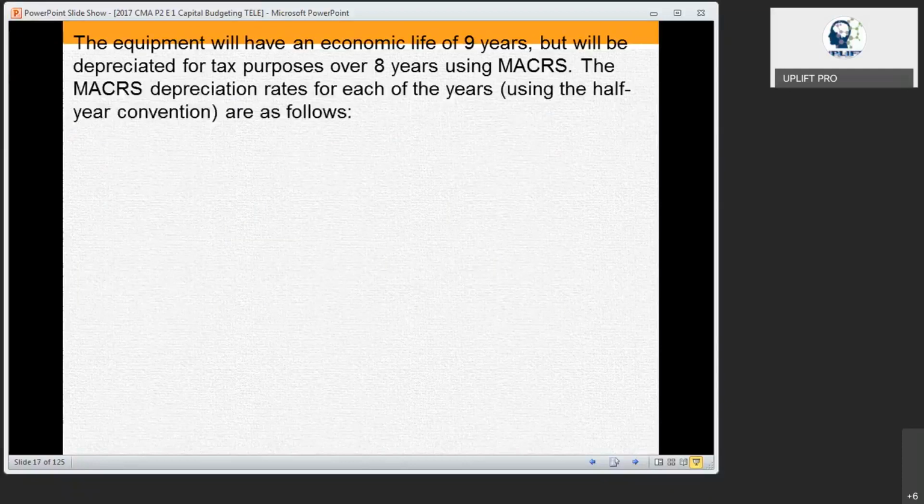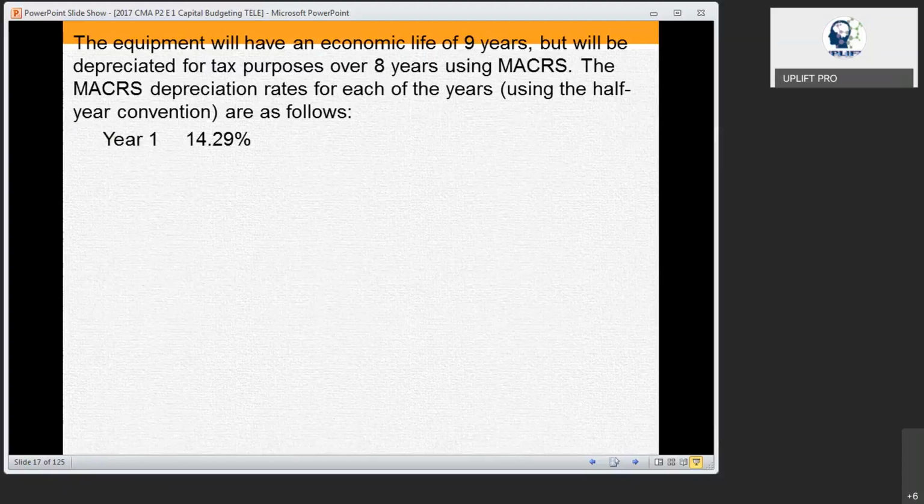And what is the life of that particular machinery? The particular machinery is considered to be 9 years. So, as per the MACRS, the following are the percentages of depreciation: for year 1, 14.29.